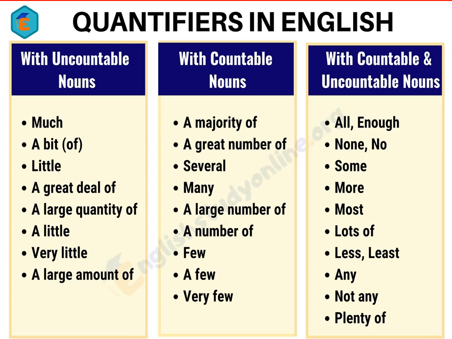With countables you can have many, several, few, a number of, a majority of. And with both countable and uncountable, you have all, enough, more, most, lots of, plenty of, any, some. So these are a few quantifiers that are used with countables, uncountables, and both countable and uncountable nouns.